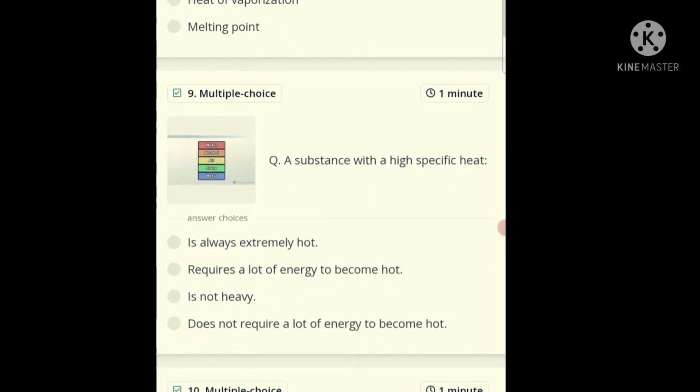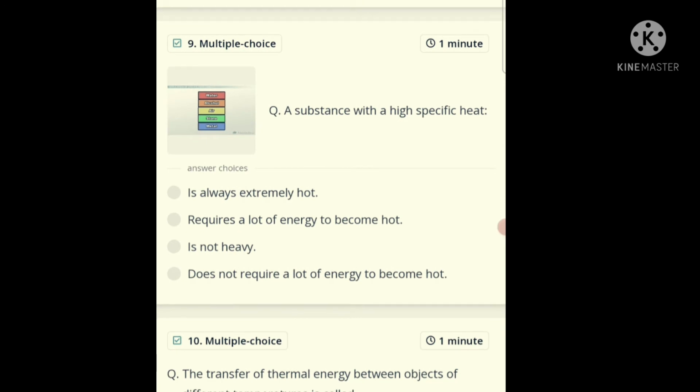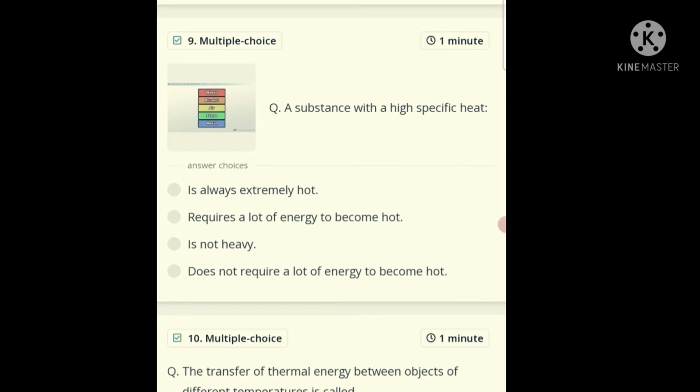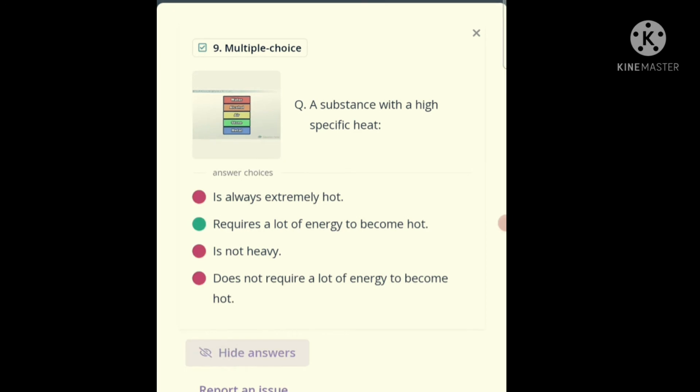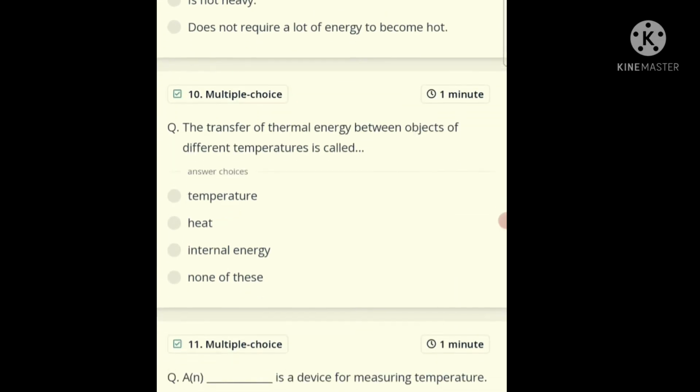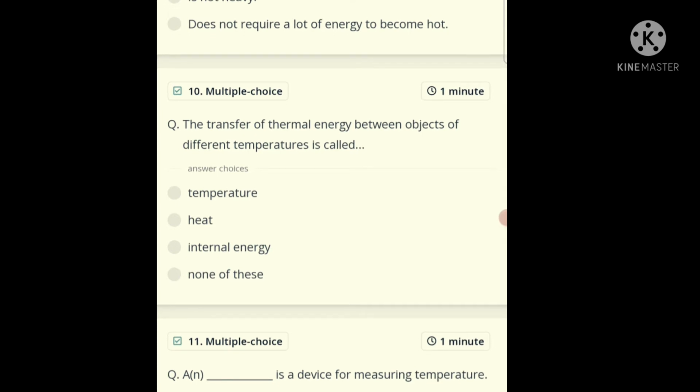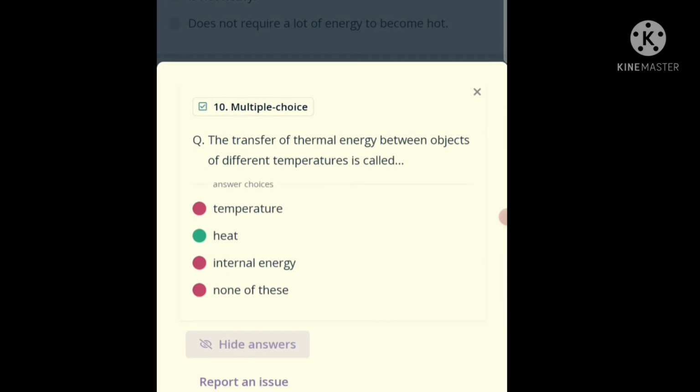Now question number 9. A substance with a high specific heat is always extremely hot, requires a lot of energy to become hot, is not heavy, does not require a lot of energy to become hot. And the correct answer is requires a lot of energy to become hot. Now the question number 10. The transfer of the thermal energy between objects of different temperature is called temperature, heat, internal energy or none of these. And the correct answer is heat.